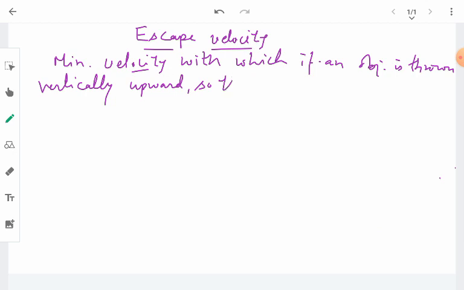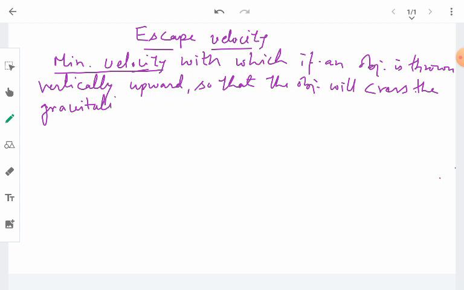It is so minimum that the object will cross the gravitational field of the earth, right? So that means the object will cross this gravitational field of the earth with this minimum velocity it is projected with, and therefore it will never come back. So that minimum velocity is called the escape velocity.